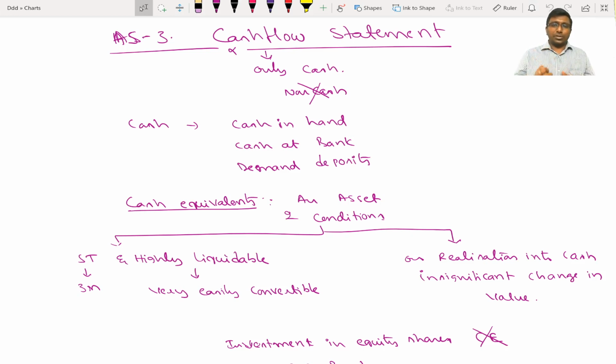Demand deposits. What do you mean by demand deposits? On demand, I deposited in the bank, and on demand, the banker has to give me the money without cutting anything. So that is demand deposits. Cash and cash equivalents, that is what we generally use. What do you mean by cash equivalents?